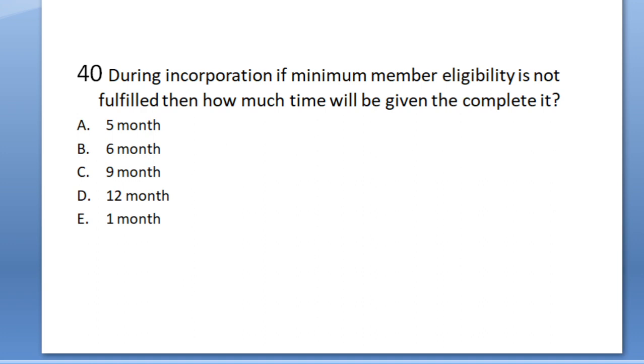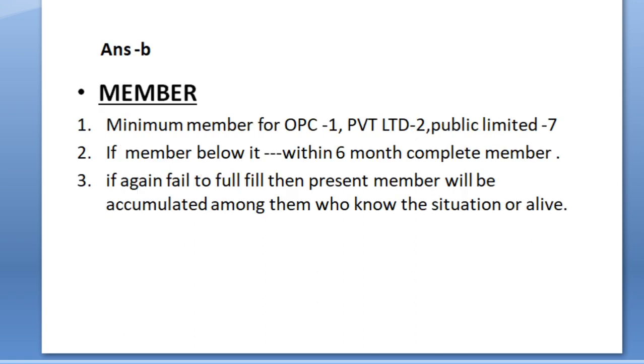At the time of registration, the number of members must be registered in the MOA. Why? Because that defines the name clause. Either it will be a private company or public company. For a private company, the minimum number is 2, and for a public company, it is 7. But what happens when the minimum number is not fulfilled? Then the ROC gives 6 months during the whole transaction period of the subscriber of share, till the company must fulfill the members criteria. The answer will be B.